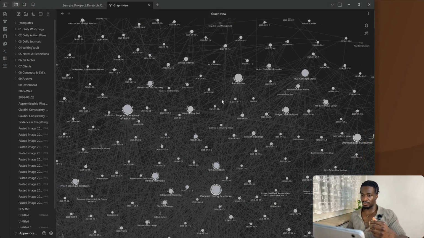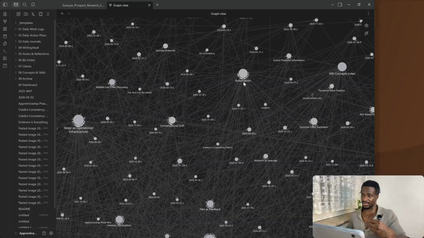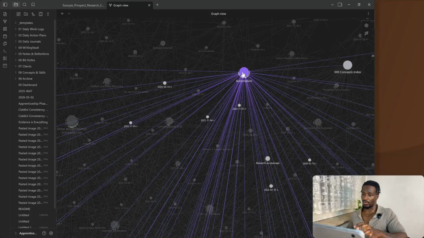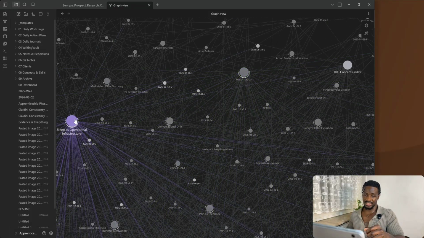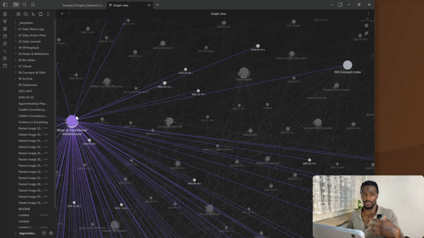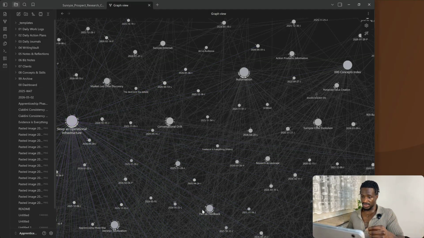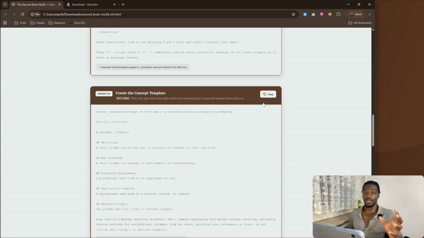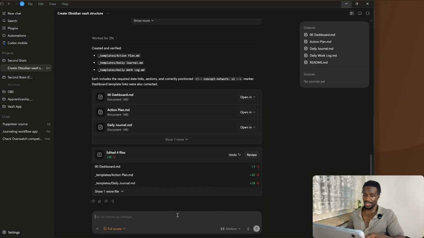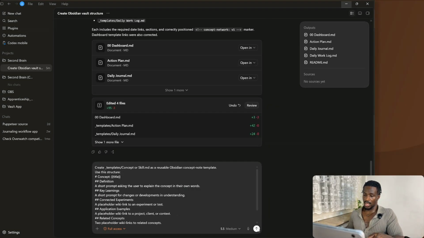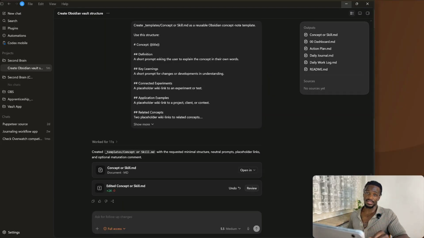If I show you in my own second brain, you can see some of the concepts I have here: automation, and you can see all the places that ties to. You can see sleep as operational infrastructure. That's a very recurring concept because it's a bigger node. You can see pain as feedback. You can see intrinsic motivation. So most of these bigger nodes are concepts and they tie all of these different things together because those are the things that recur the most. So we're going to jump in here and grab that concept prompt and just paste it here into Codex and let it rock. Cool, so that's the concept prompt done.